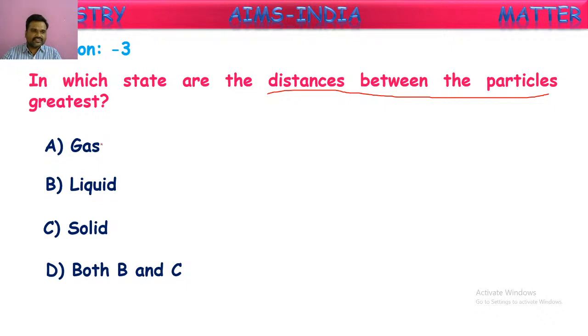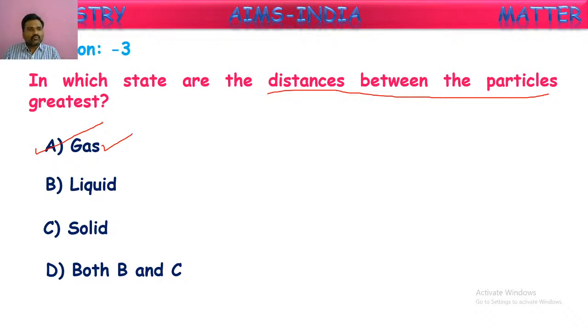If you see, the first option is gas, the second is liquid, and the third is solid. The fourth one they have given is both liquids and solids. But as we have studied earlier, in gases the molecules are very free and have much freedom to move. They have no boundaries to move here and there, and there are no attractions between the molecules. Molecular attractions are very less or negligible in case of gases. That is why the intermolecular distances are greatest in case of gases. So A is the correct answer for this question.